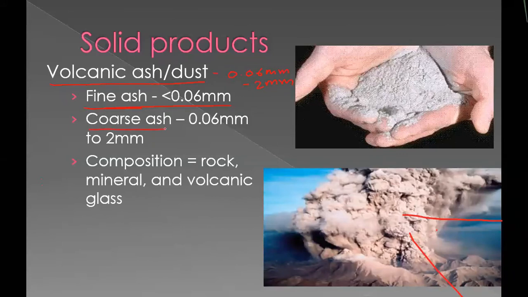Fine ash is less than 0.06 mm, and coarse ash varies between 0.06 mm and 2 mm. The composition may be rock, meaning solid fragments, some minerals, and volcanic glass, so a glass-like structure will be there.